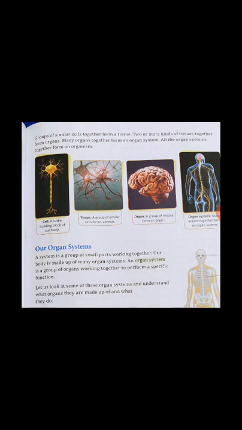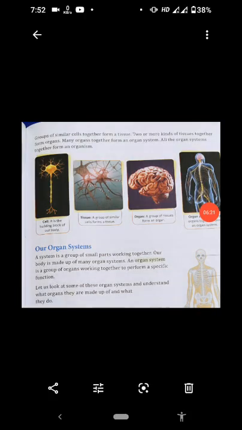As we all know, our body has different organs, and all the organs have their different functions. But when organs or parts are working together in a group, this is called a system, an organ system. All body parts have their own work, but sometimes they work together, and that is called a system.